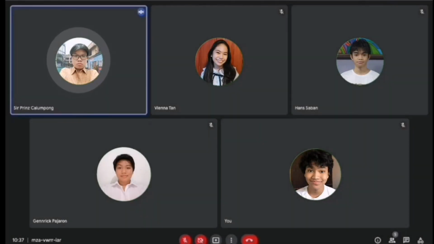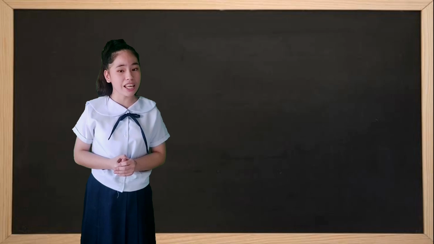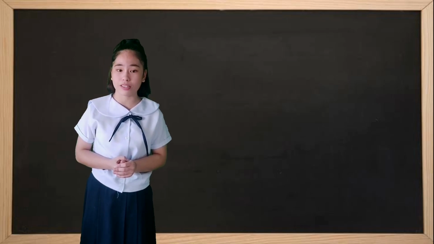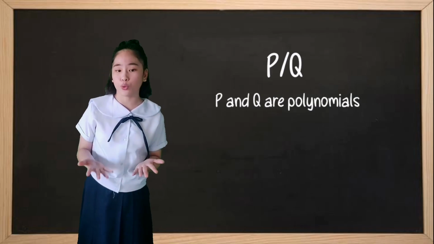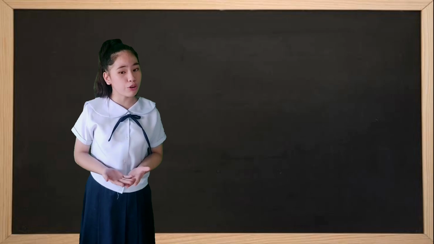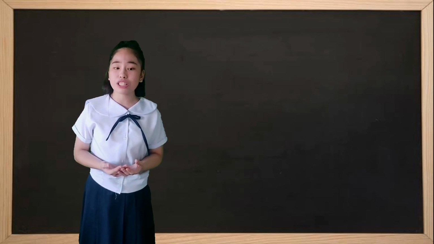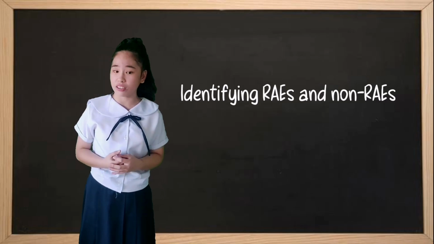About RAEs, but before that, who has an idea of what RAEs are? Can I kindly ask Benatan? A rational algebraic expression is an expression which can be represented as a quotient of two polynomials. It can be written in the form of P over Q, where P and Q are polynomials and Q is not equal to 0. But before we further explain RAEs, we must first learn how to identify whether an equation is an RAE or not.